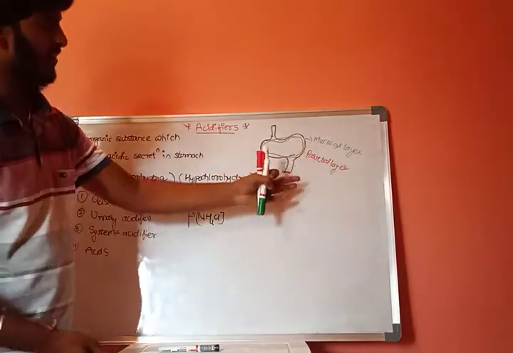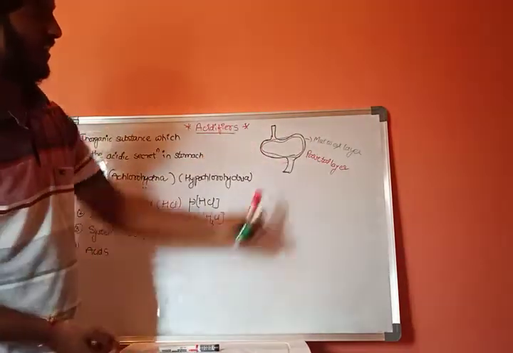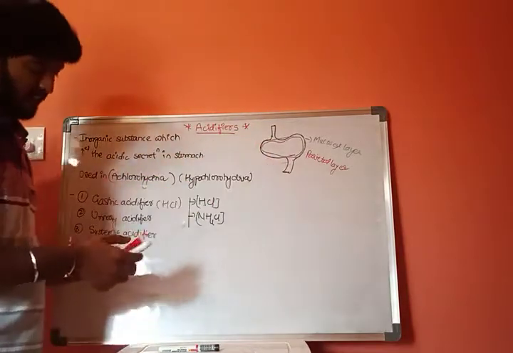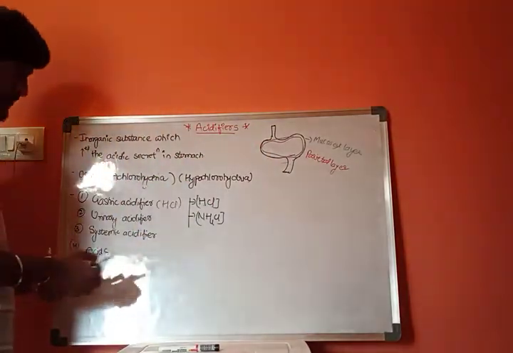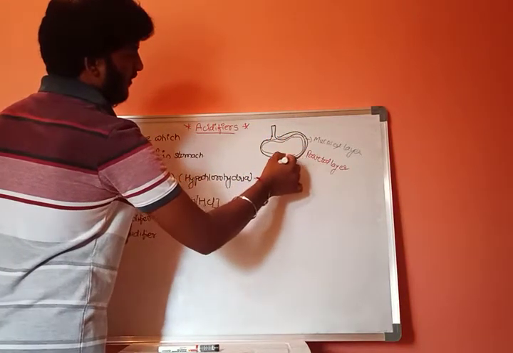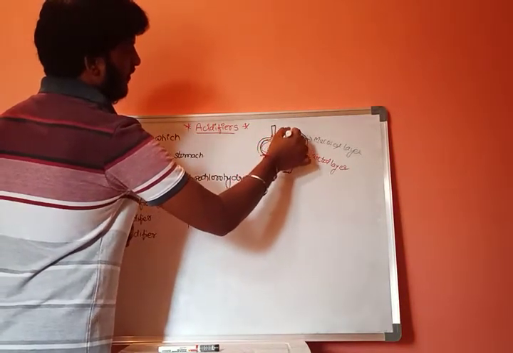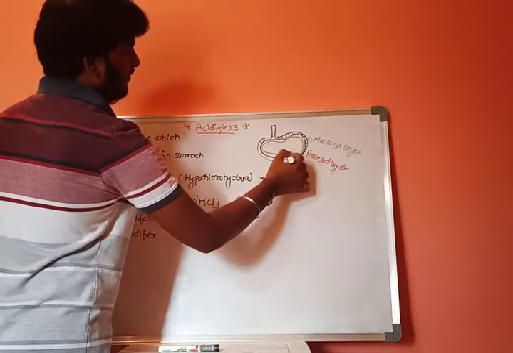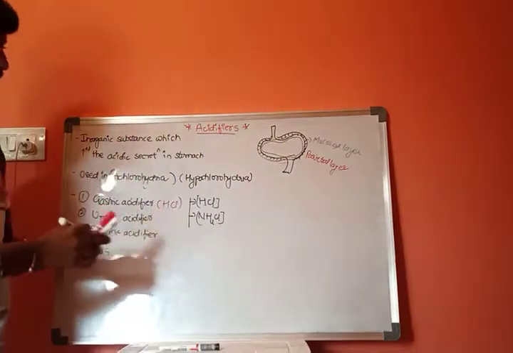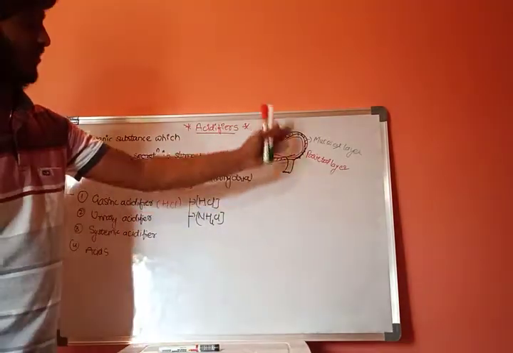The layer present next to this parietal layer is blood vessels. A group of blood vessels are present around the stomach.